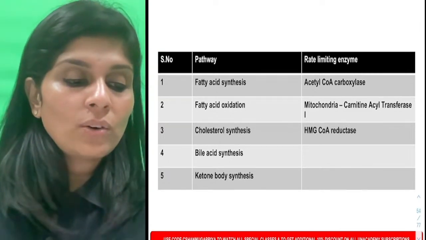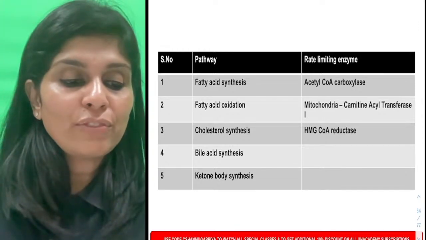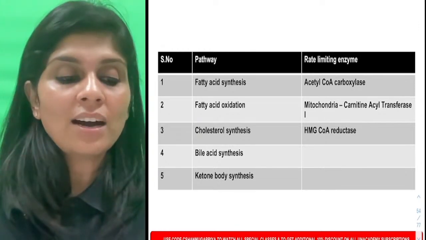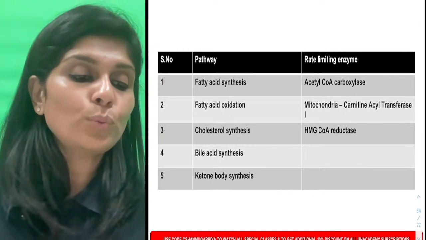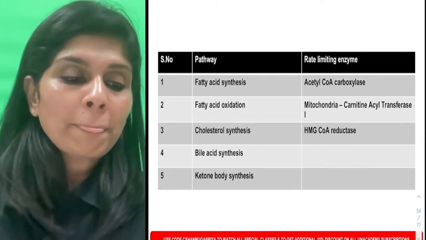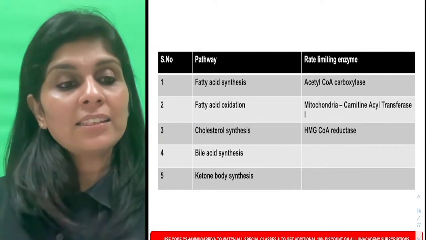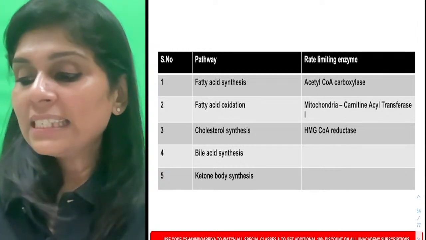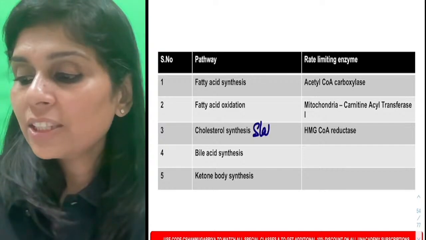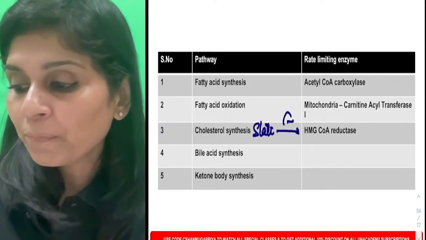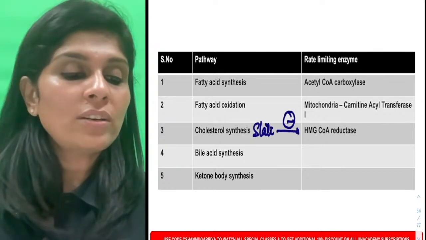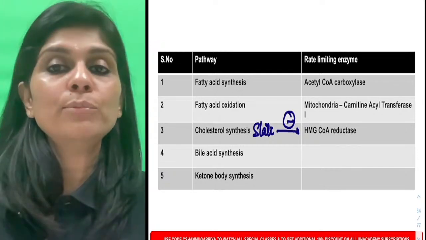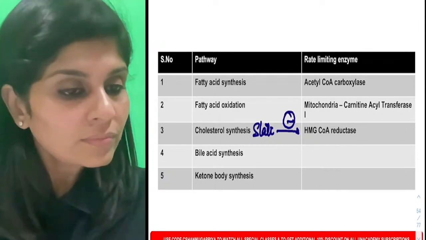Okay. So, Sumitra, you have to be very careful about those mnemonics. Yeah, it is carnitine acyl transferase 1. It is not CPS. CPS is the rate limiting enzyme of urea cycle. So, don't get confused here. Okay. So, statins act by inhibiting HMG-CoA reductase. So, cholesterol synthesis, what is the rate limiting enzyme? It is HMG-CoA reductase.